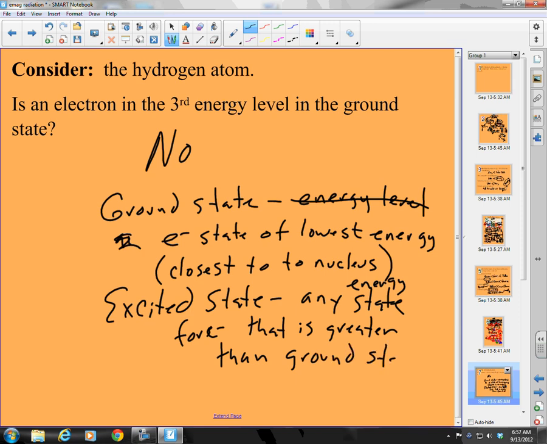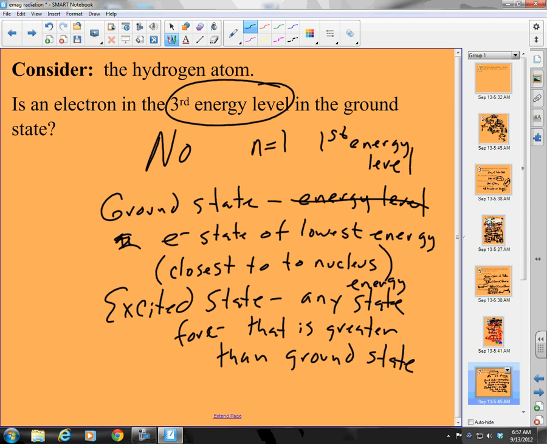And so that also means farther away from the nucleus than the ground state. So is the electron in the third energy level in the ground state? The answer is no, because the ground state would be where n equals 1, meaning the first energy level.